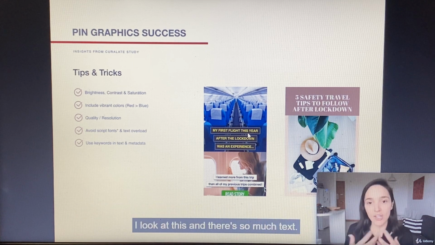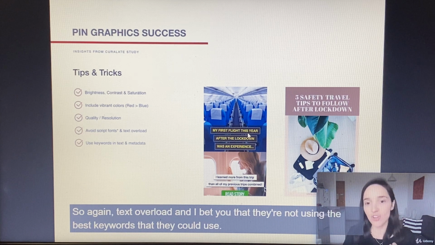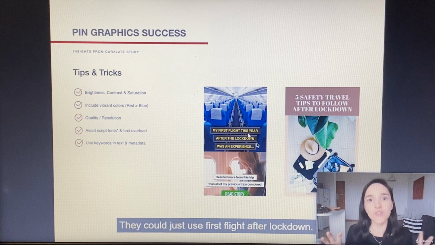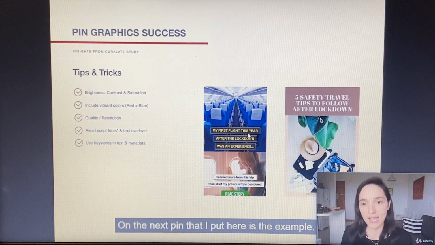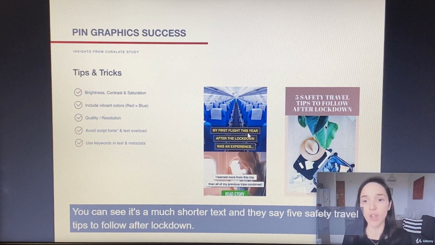I do not want to read it. I look at this, and there's so much text. So again, text overload, and I bet you that they're not using the best keywords that they could use. They could just use first flight after lockdown. On the next pin that I put here as the example, you can see it's a much shorter text, and they say 5 safety travel tips to follow after lockdown.